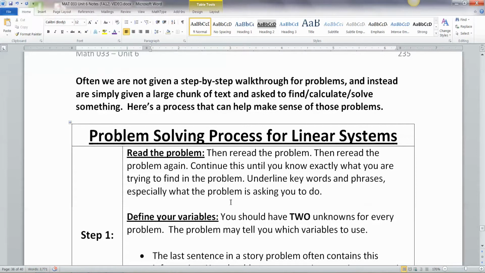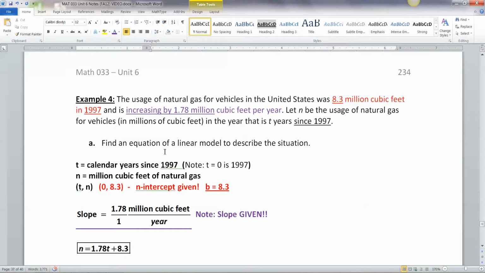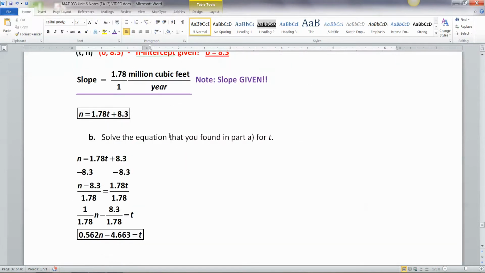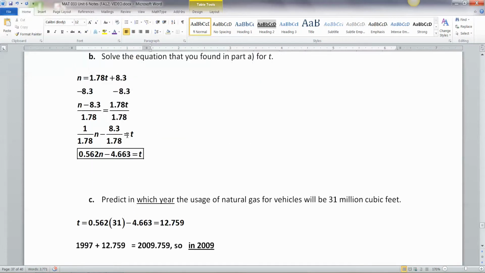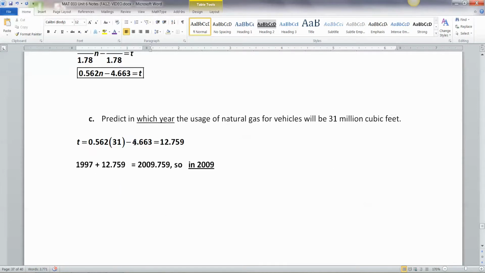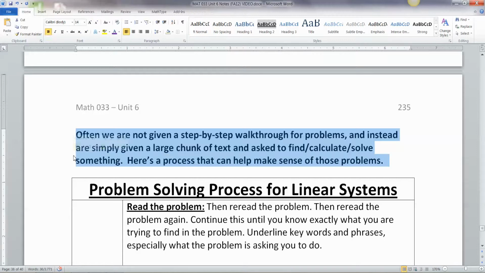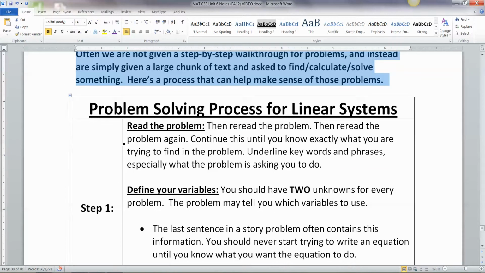So it was nice of us in these last several story problems that when the people that wrote these problems, myself and Steve, wrote these up, we did it in such a way that it kind of picked it apart for you into multiple pieces, A, B, C, and so on. But often we're not given that walk through in a problem, and you have to figure it all out yourself. So here's the process that you can use to get through it.